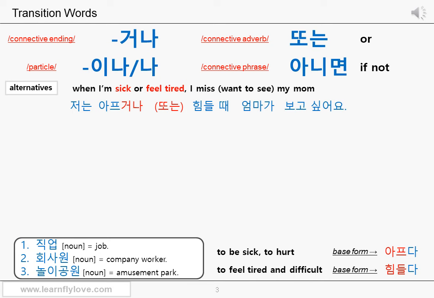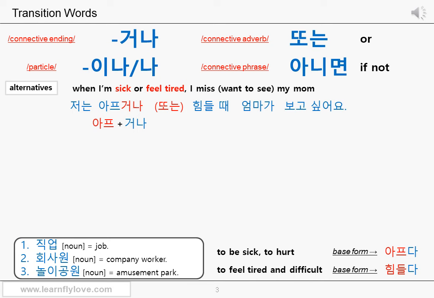The base form of the adjective to be sick is 아프다 in Korean. 아프다 can also mean to hurt, when you want to say it hurts. 아프 is the stem. You add a connective ending 거나 to indicate that there will be another option after that. You can think that it means or too.